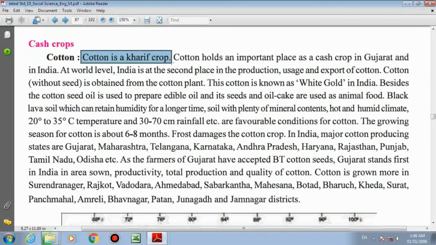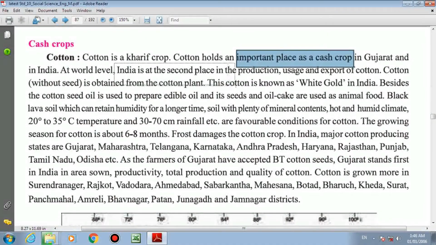Now those sentences which I mark like this, I hope you are aware that you have to underline in your textbook. Cotton is a kharif crop. Cotton holds an important place as a cash crop in Gujarat and in India. At world level, India is at the second place in the production, usage and export of cotton.